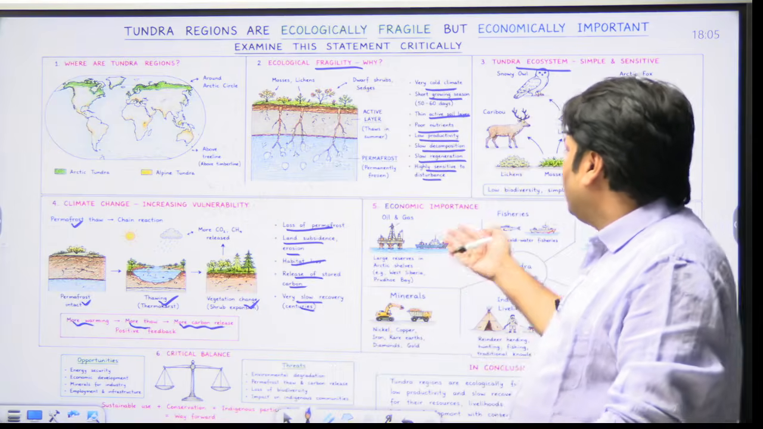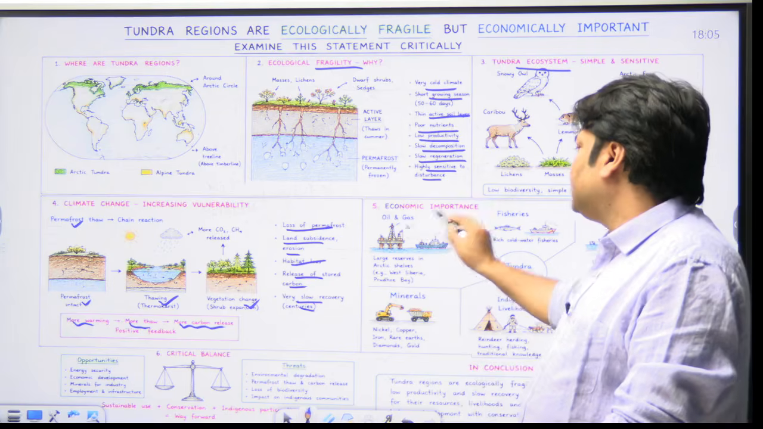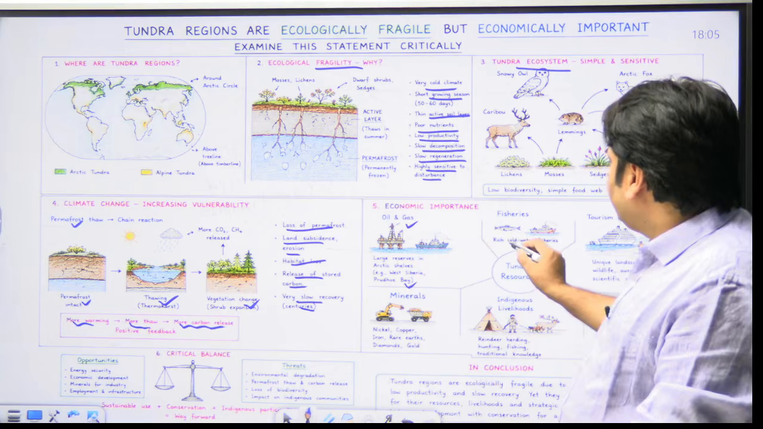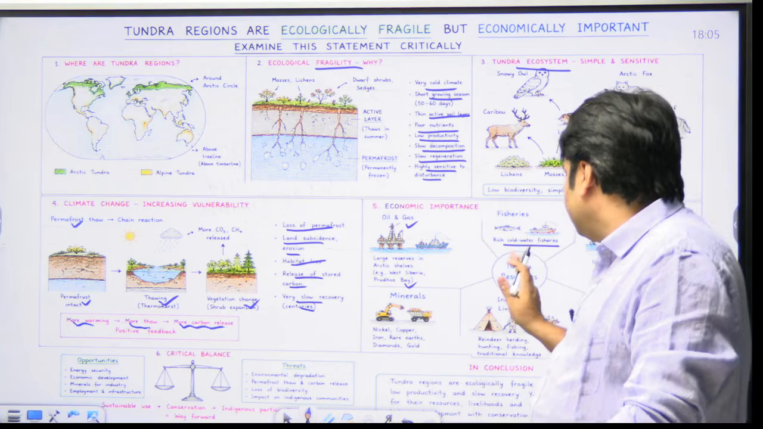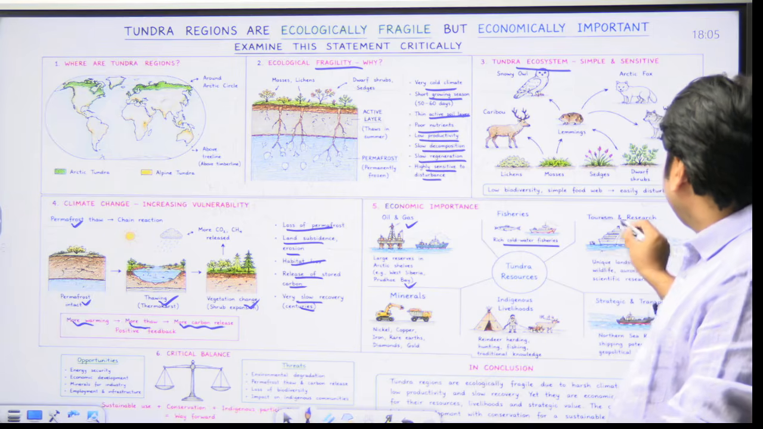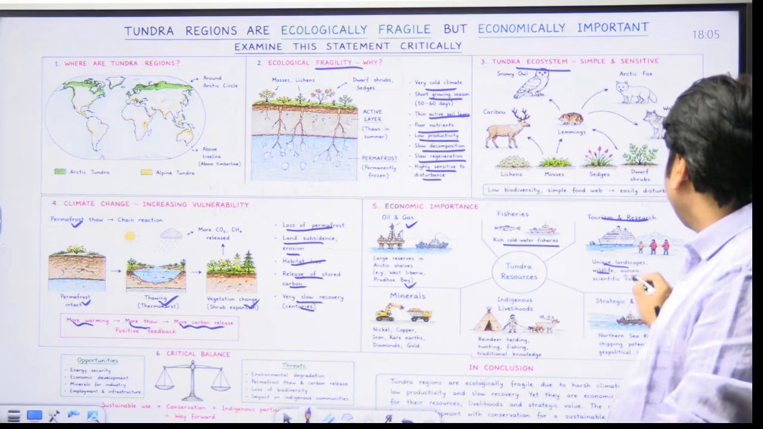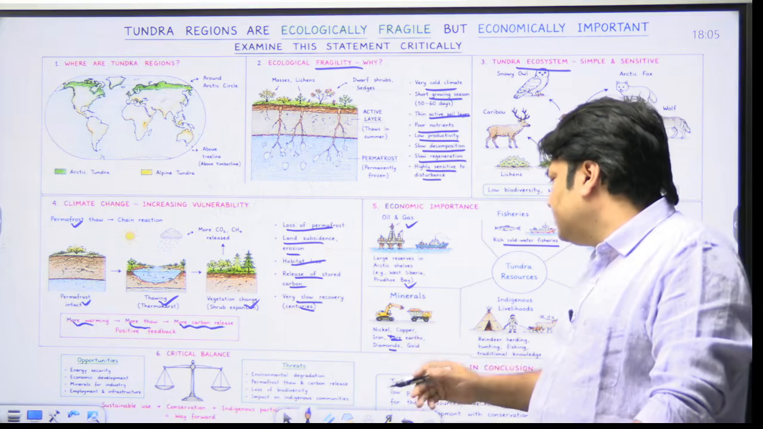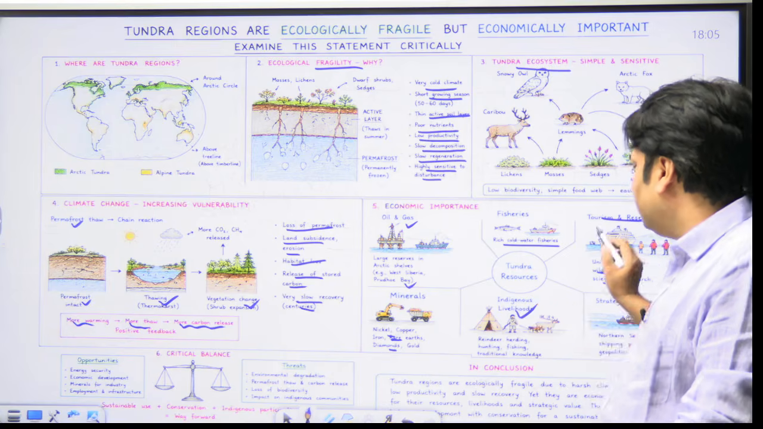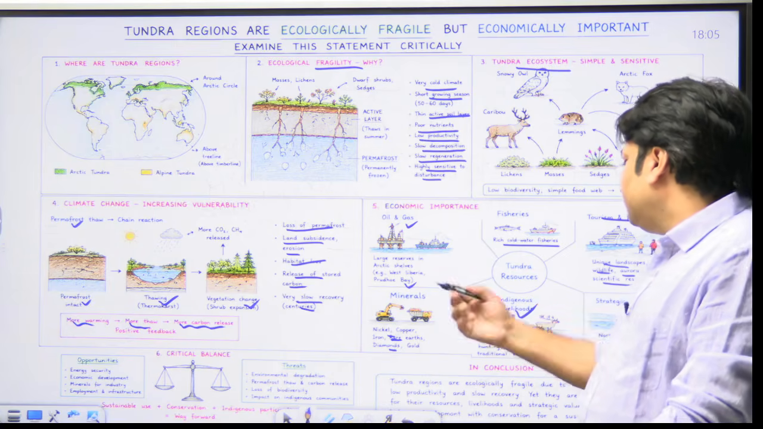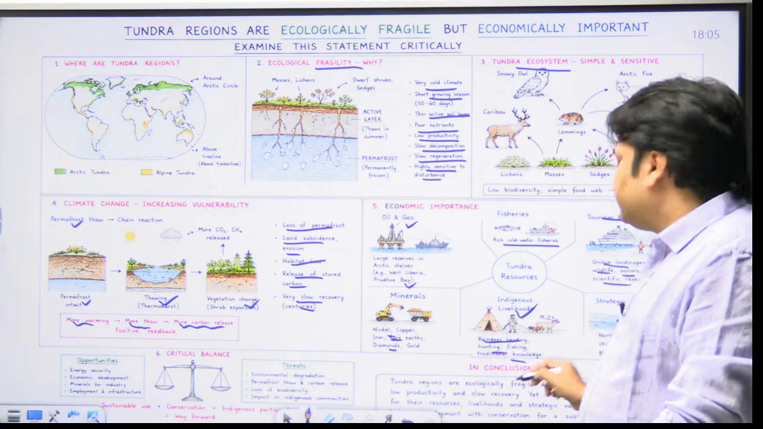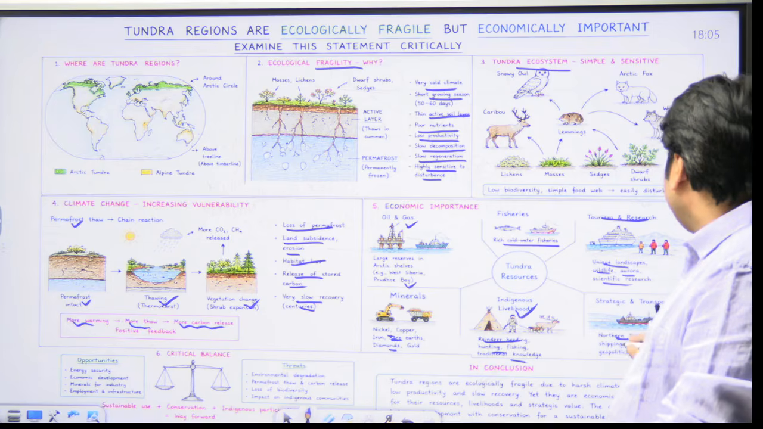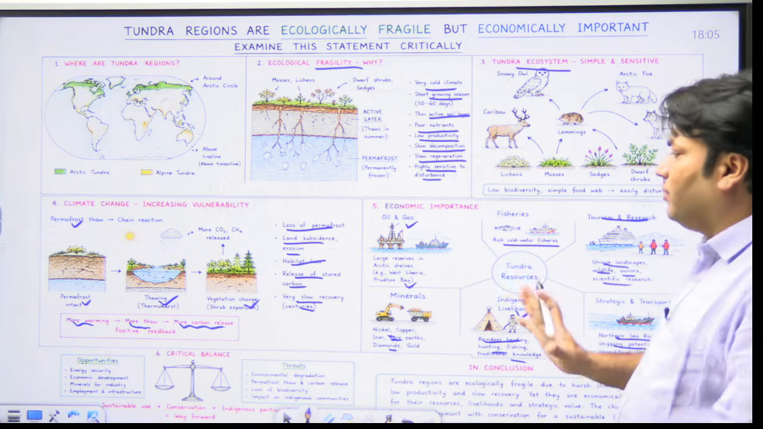What is the economic importance here? So oil and gas, large reserves in Arctic shelves, okay, rich cold water fisheries, these are the tundra resources. Tourism and research, unique landscapes, wildlife, scientific research. Minerals: nickel, copper, iron, rare earth, diamonds, coal. Indigenous livelihoods I have already discussed: reindeer herding, hunting, fishing and traditional knowledge. Then strategic and transport: Northern Sea Route, shipping potential, geopolitical importance.